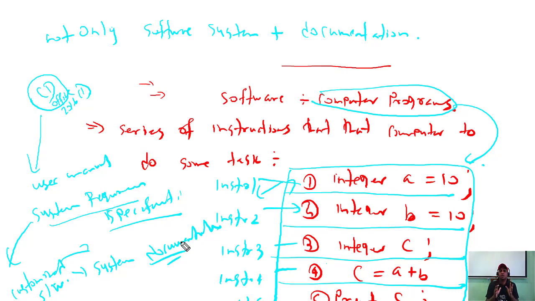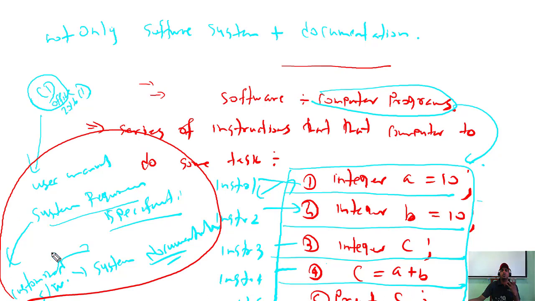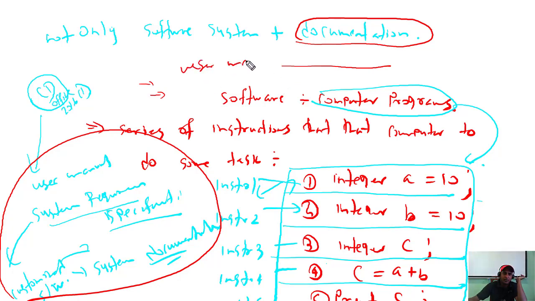So these are the documents which belong to the software, and they are also part of the software. That means software is not only the computer programs but also the documentation belonging to the particular software. For example, the user manual. What is the purpose of the user manual?